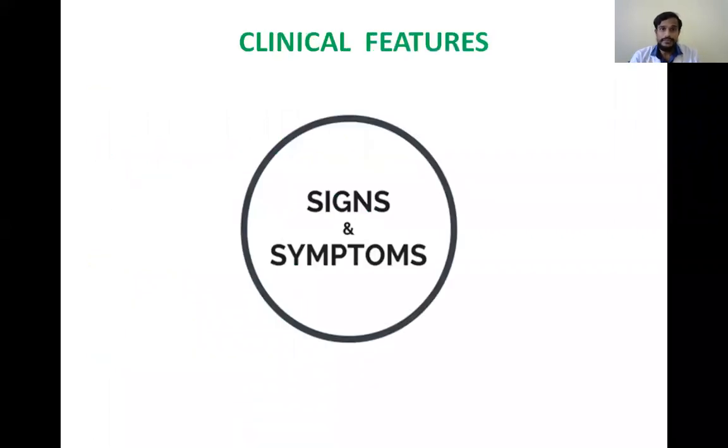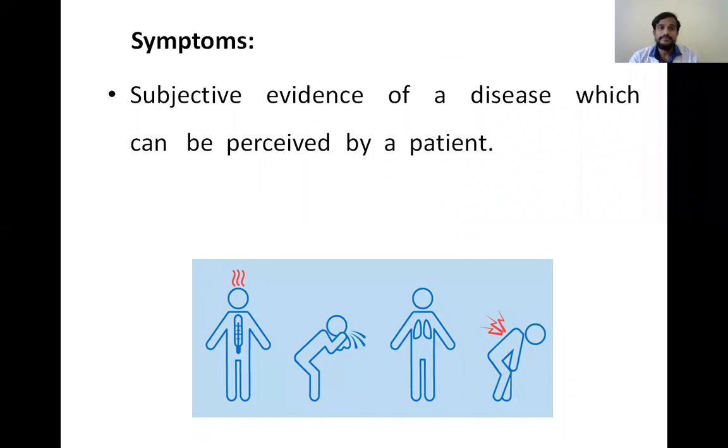So coming to the individual parts, the clinical features include signs and symptoms. The symptoms are subjective evidence of a disease which can be perceived by a patient. So the patient can feel the change in the body, change in the physiological functions. The normal well-being is disturbed and that is perceived by the patient. That is known as symptoms.